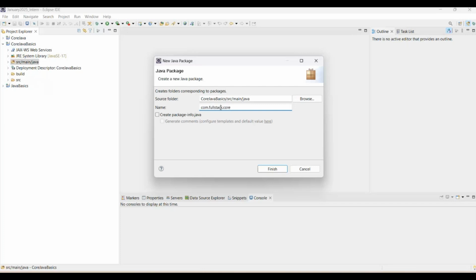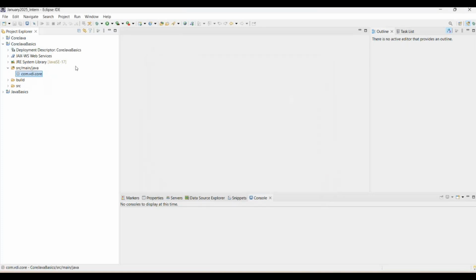But here you are doing the internship with VDI. That's why instead of full stack, I'm just passing here VDI. Sorry. See, com means OS level core level package. VDI means Venture Digital India. You are doing the internship here, and core means we are learning the core Java. And for the package, all letters must be lowercase. Now simply click on finish.